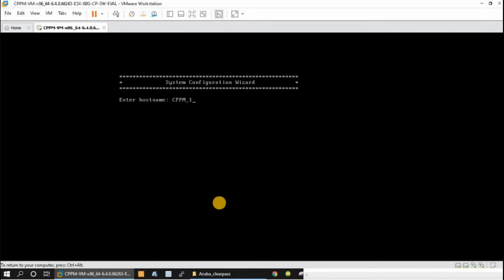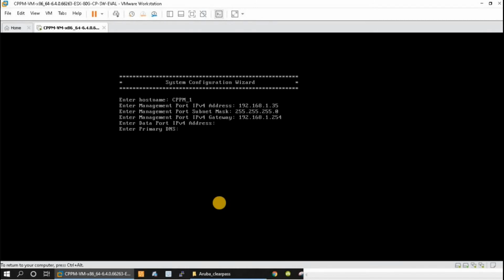It's my first CPPM, maybe I will also install a second one. Now it's asking for the management port IP address. This is my management port IP address. Later I will access this CPPM through the GUI by typing this IP. I will give the gateway, which is actually my router gateway.